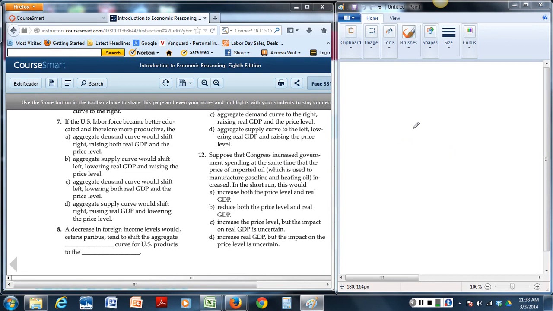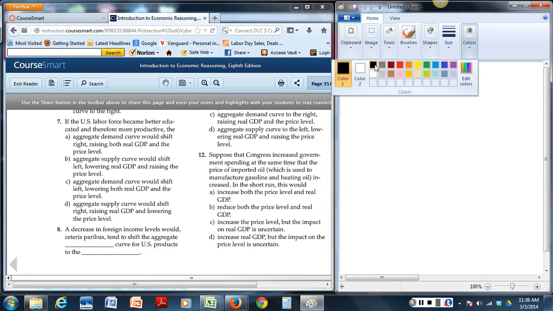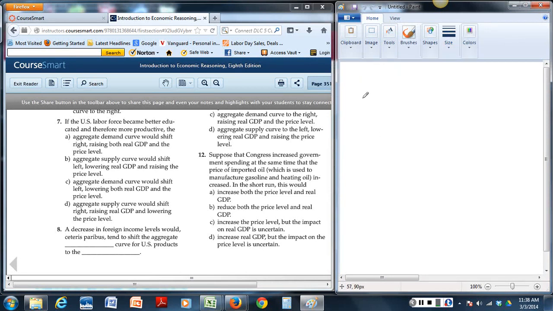Well, to do that, we'll do our regular supply and demand curves for aggregate demand and aggregate supply. I would draw one of these, and I'll choose a black color. Let's draw our aggregate demand and supply curves, plotted as consumer price index versus real GDP.